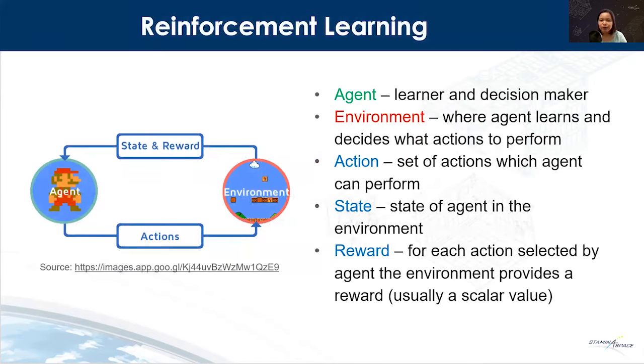And let's discuss an overview of reinforcement learning. Reinforcement learning has 5 components. So we have here the agent, the learner, and decision maker. And if we translate it to a Mario game, it would be Mario. And then the environment would be Mario's world. And then the action would be up, down, left, and right. And the state of the agent would be the current position of Mario, and if Mario powered up. And then the reward will be the coins that Mario gathered. And if he finished the episode, he will be given a much greater reward.